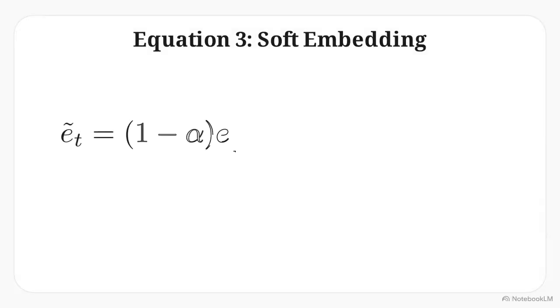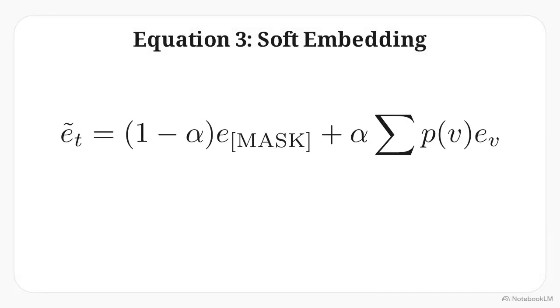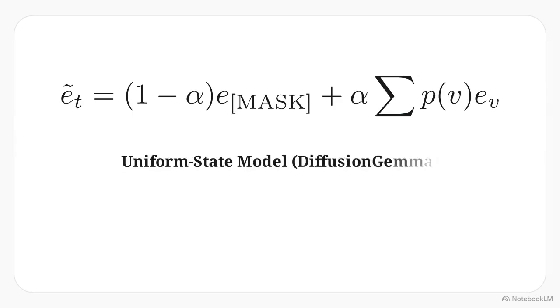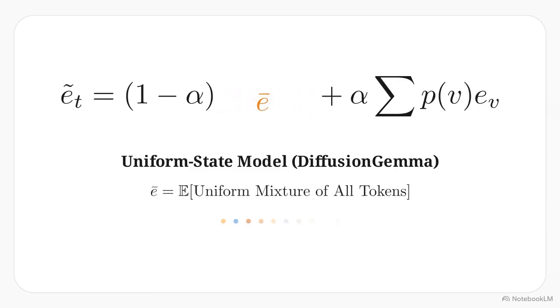The mathematical engine driving this soft diffusion relies on equation 3. It splits the embedding into two halves, the mask embedding weight on the left and the predicted token weight on the right. The alpha coefficient balances them, preserving exploration in high uncertainty positions. Applying this mathematics to a uniform state model like DiffusionGemma hits a barrier. They possess no trained mask anchor. We could try a translation by swapping that mask variable for E-bar, the expected embedding of a uniform mixture of all possible tokens.